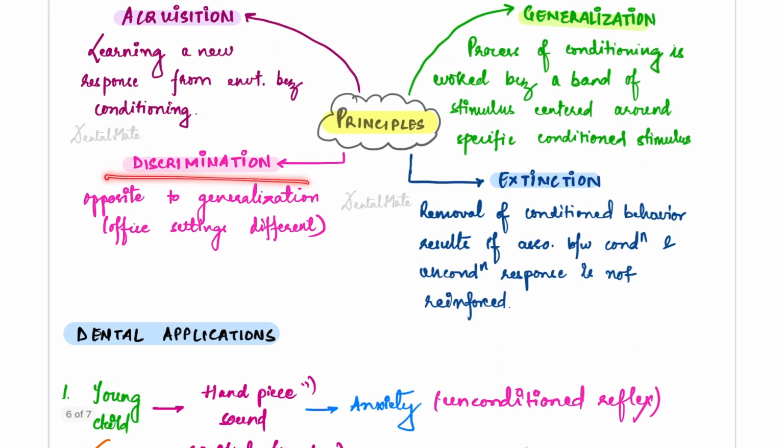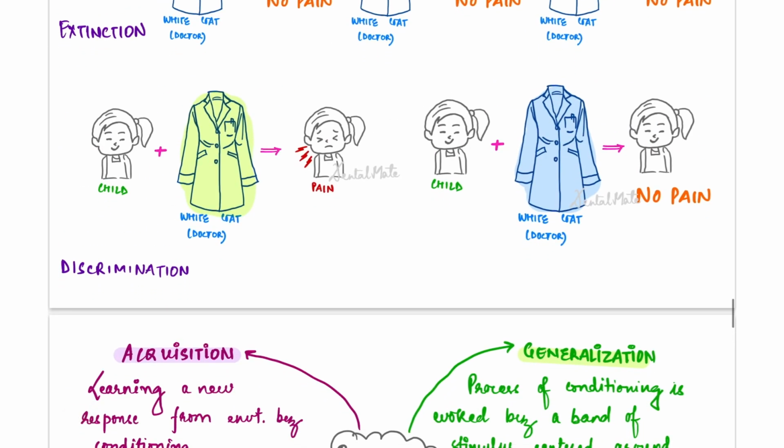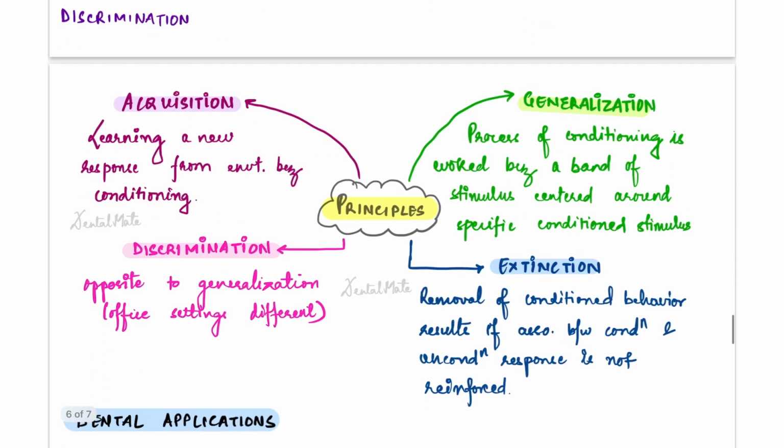Then is discrimination. It is opposite to generalization, meaning the child, with time, does not associate pain with the white coat. He looks at the different clinical settings and tries to understand that whenever I go to this particular clinical setup, I would have pain, but in the other clinical setup, there would be no pain. So that is discrimination, which is opposite of generalization. So we can say that classical conditioning theory has 4 principles: acquisition, generalization, extinction, and discrimination.